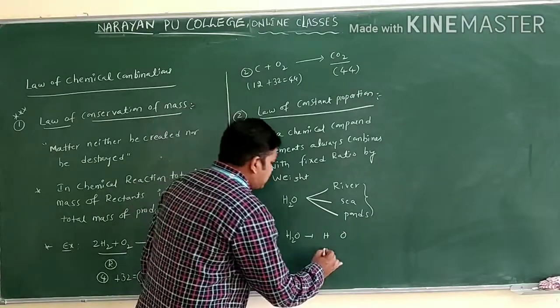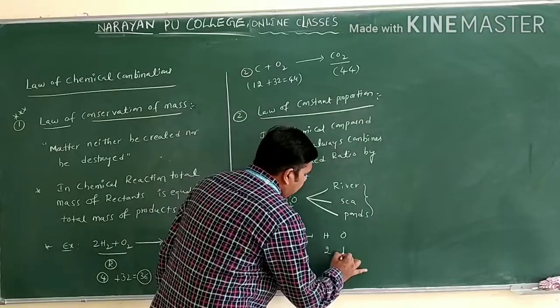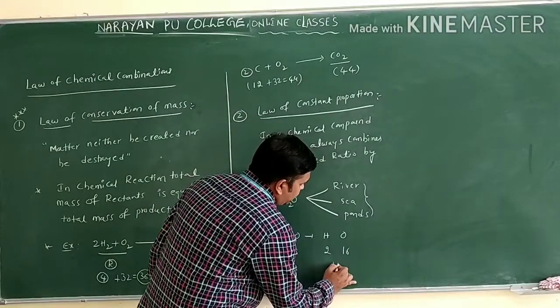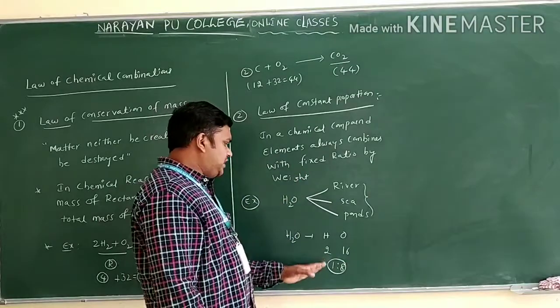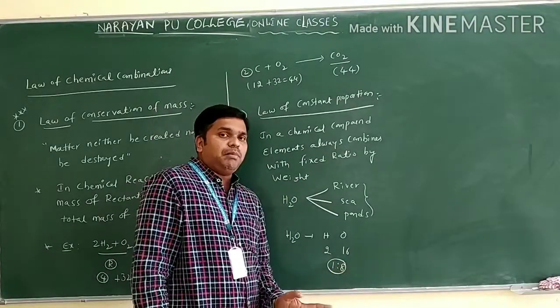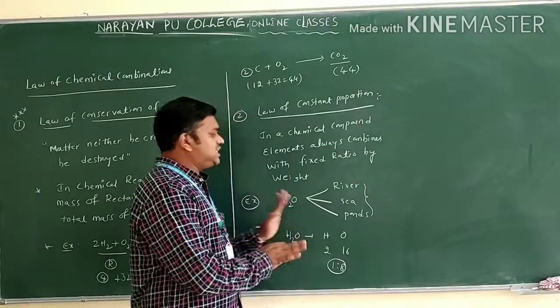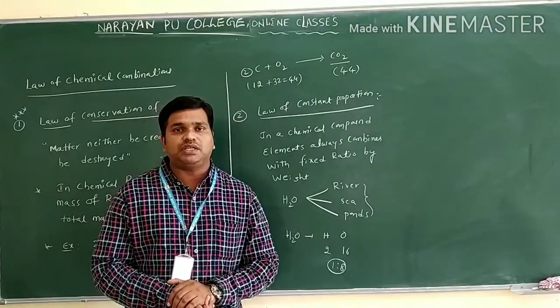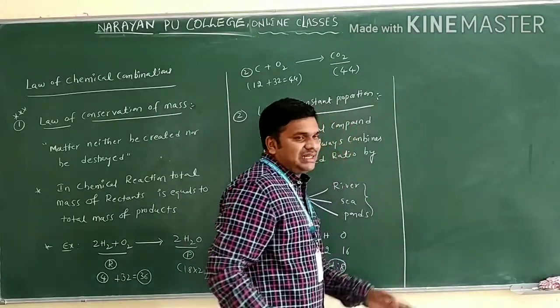Suppose the weight of H2, hydrogen, is 2 and oxygen we can take as 16. The ratio is 1:8. If hydrogen and oxygen combine in the ratio 1:8, then only the water molecule is formed.